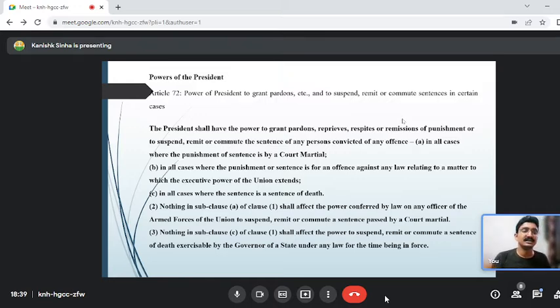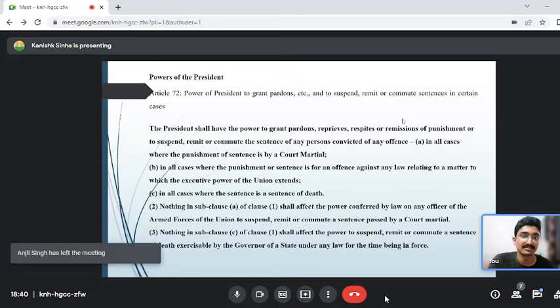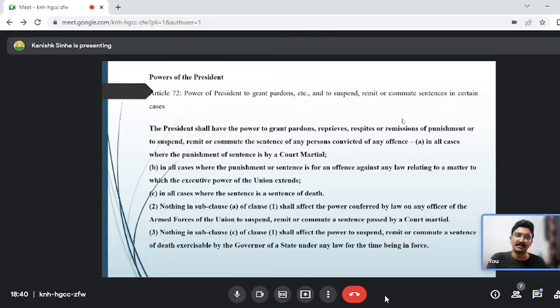So this power has been given to the President, which is known as the pardoning power of the President under Article 72. The President shall have the power to grant pardon, reprieve, respite, remit punishment or suspend, remit, commute the sentence of any person convicted of any offence in all cases where the punishment is given by a court martial, in all cases where punishment or sentence is for an offence against any law relating to a matter to which the executive power extends, that is IPC, CrPC, in all cases where sentence of death is there. And nothing in this will affect the power of the governor also. So the governor is also given the same pardoning power under Article 161. This is the whole concept of the pardoning power of the President, which is a very important thing that you people have to understand.